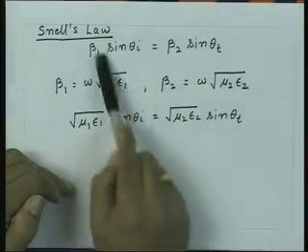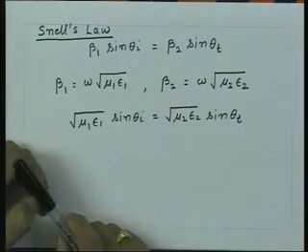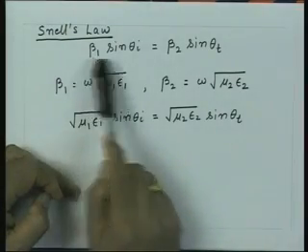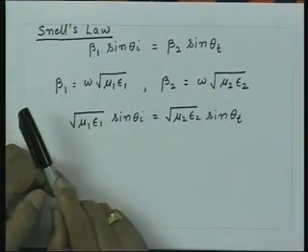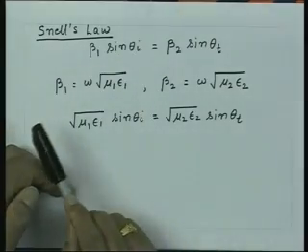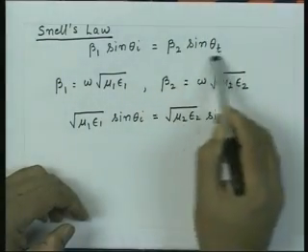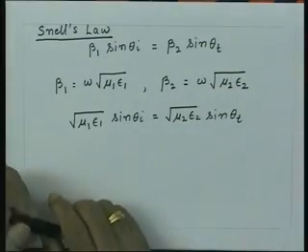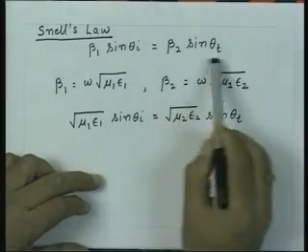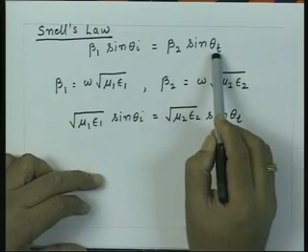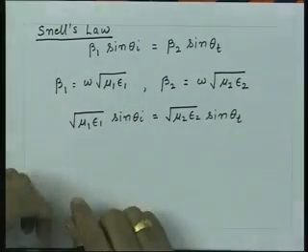If the medium parameters were such that beta 1 by beta 2 with sine theta i is greater than 1, then sine of theta t will be greater than 1. What that means is there is no physical angle theta t for which this condition is satisfied.